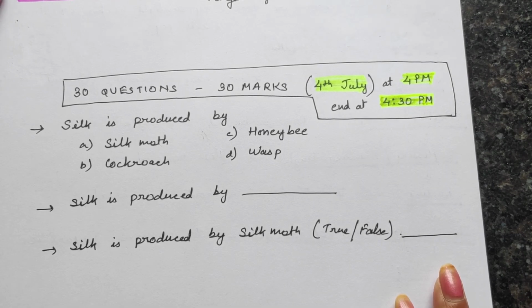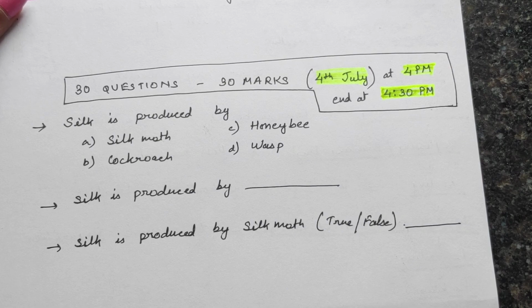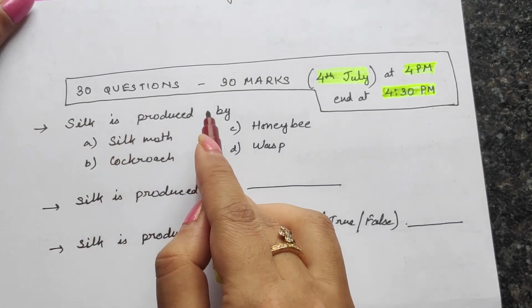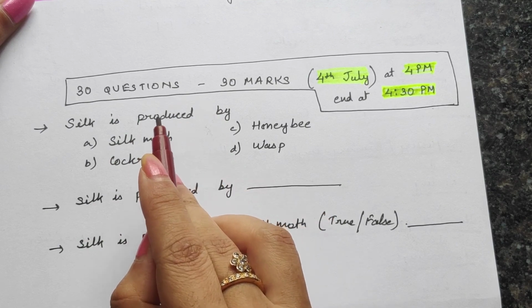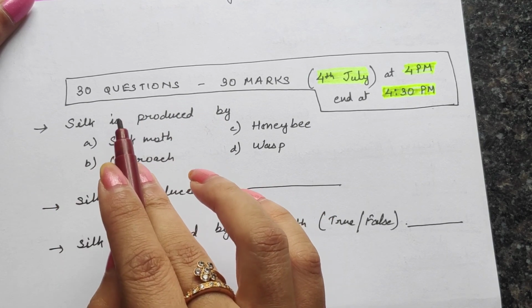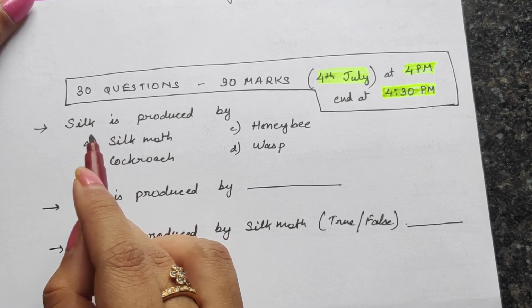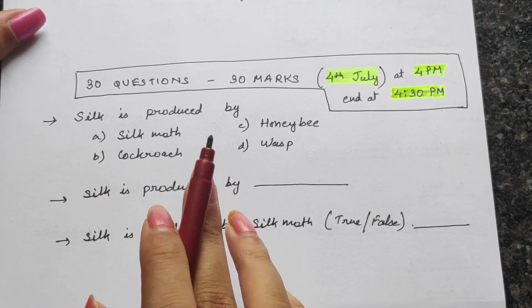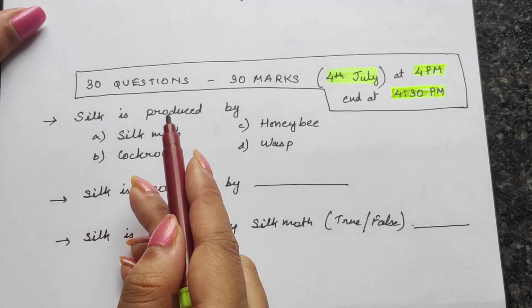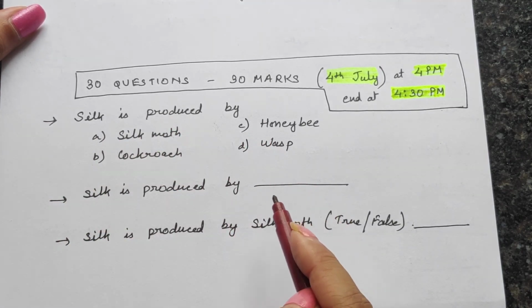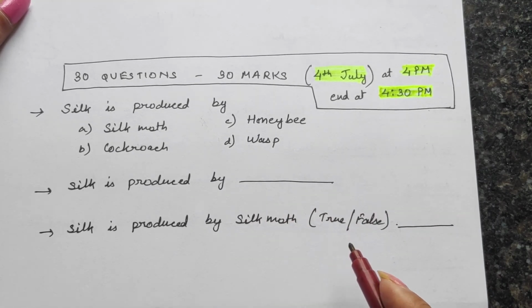Now for the test. Yes, you are going to have a test on 4th July at 4 p.m. There will be 30 questions of 30 marks. That means one question for 1 mark. I will not give any extra questions, just 30 questions, so make sure that you answer all the questions. The questions can be of 3 patterns. Either it will be in the MCQ form, or the fill in the blanks form, or a true false form.